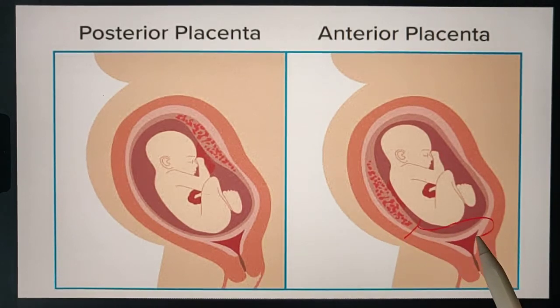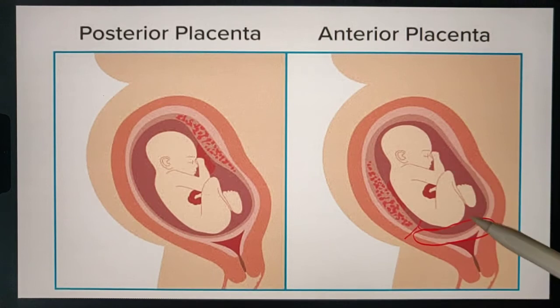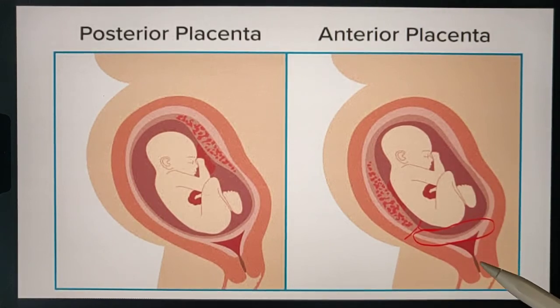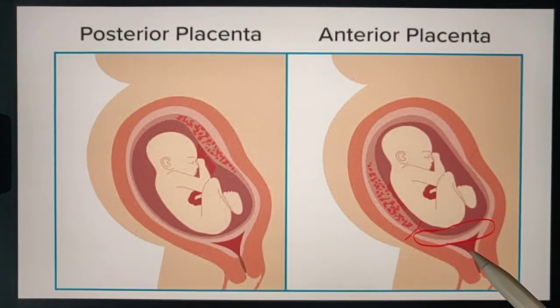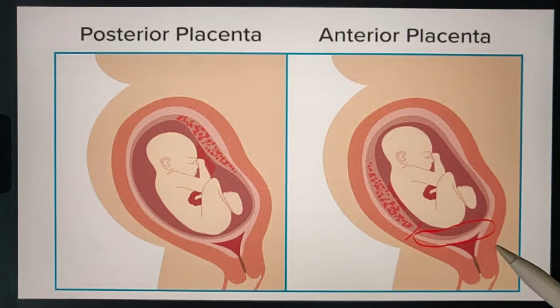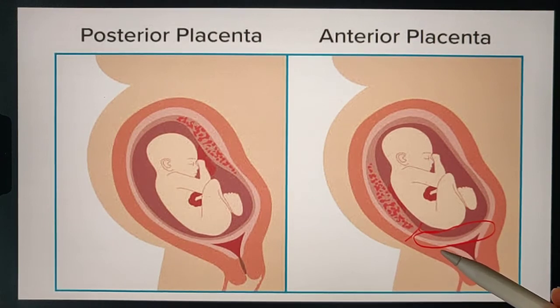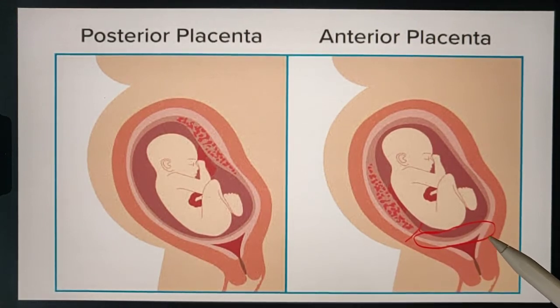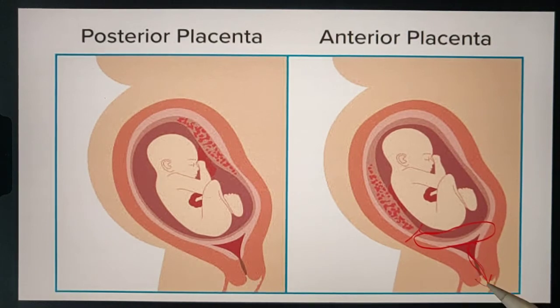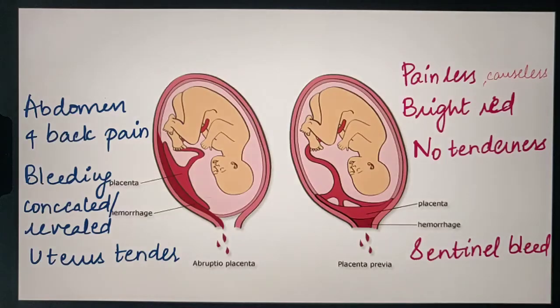When the placenta is in the lower segment, it obstructs the delivery of the fetus and, due to the dilatation of the cervix, when the internal os or cervix opens, there is exposure of the placenta, shearing forces and separation of the placenta from the underlying endometrium, and there is bleeding per vaginum. Because of that bleeding, there may be maternal shock and fetal distress, and there may be IUD, intrauterine death also.